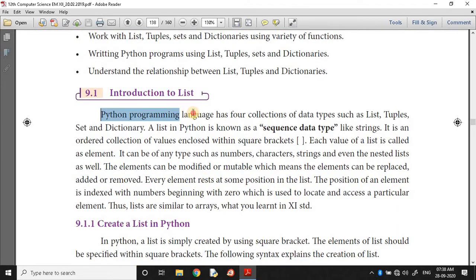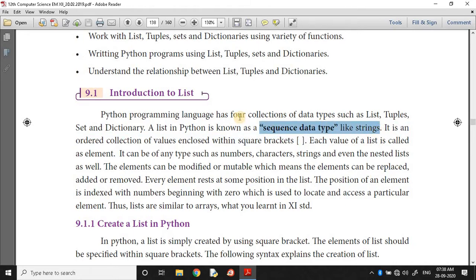What is list? In Python programming language, it has 4 collection of data types such as list, tuples, sets and dictionaries. A list in Python is known as a sequence data type like strings. It is very important. Why strings? I will tell later. Sequence data type. We already studied this in C++ as arrays: one-dimensional array, two-dimensional array, then multi-dimensional array. Instead of that, here we are using list, sets, dictionary, tuples. So list is nothing but a sequence data type like strings.